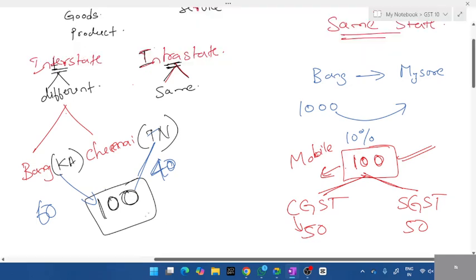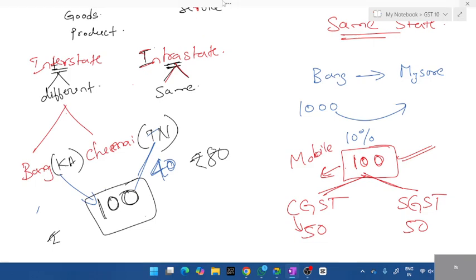The other state government won't agree. Then Tamil Nadu would say, I will take 80 rupees and give you 20. Karnataka also won't agree, right? So because of this clash, what will the central government do?